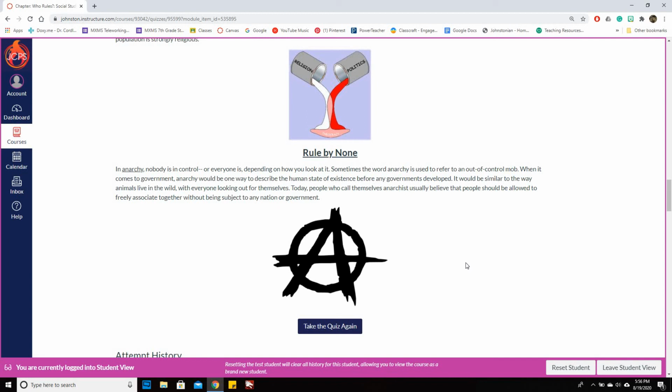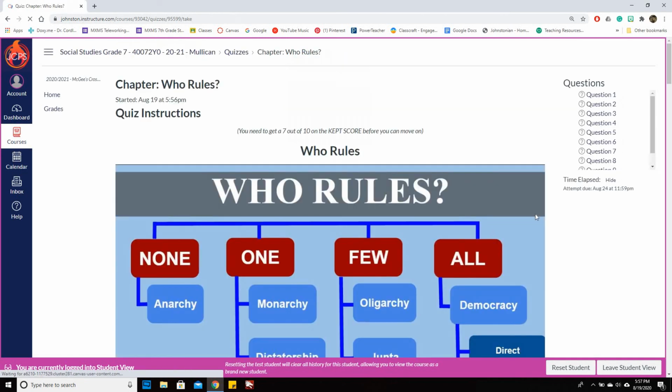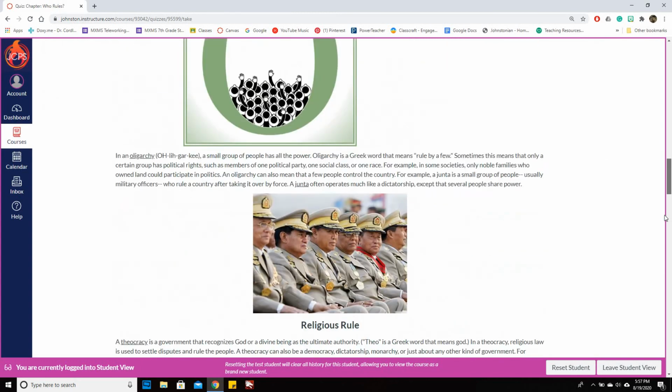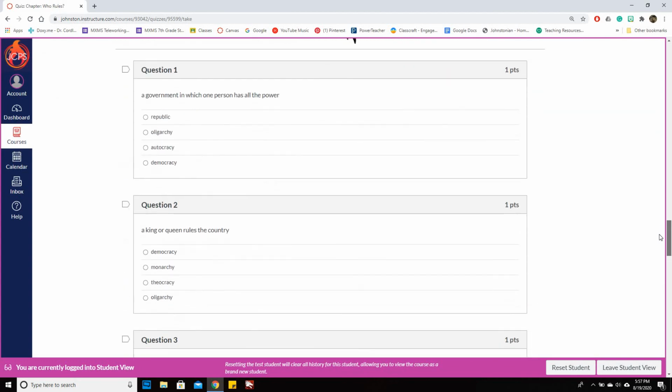This is going to be counted as classwork homework, and you'll be able to go back up into this reading as we're going along. So I'm going to click take quiz again, and you should click either take quiz or start quiz, whatever it says. So I'm going to start with the first question. I'm going to go down to question number 1, and I'm going to read this.